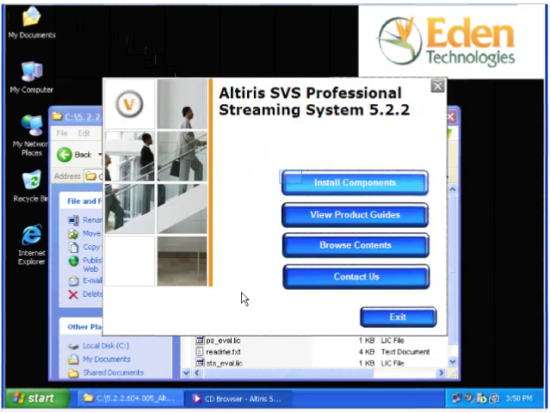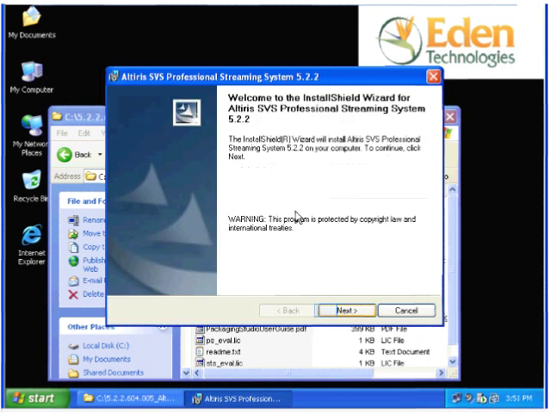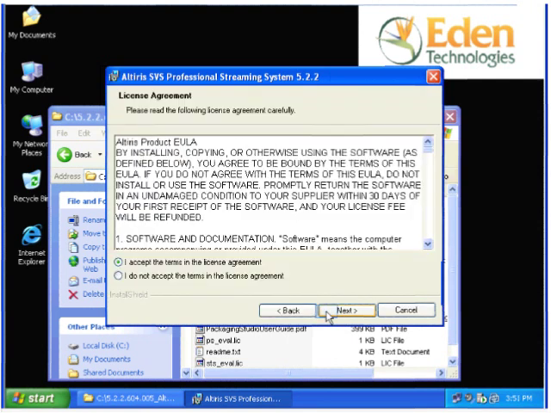When presented with the welcome screen, select Install Components. Now select Install Streaming Server. At the welcome screen for Altiris SVS Professional Streaming System 5.2.2, click Next. Accept the license agreement, then click Next.